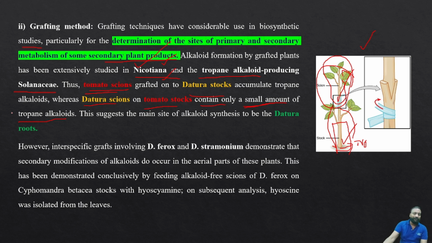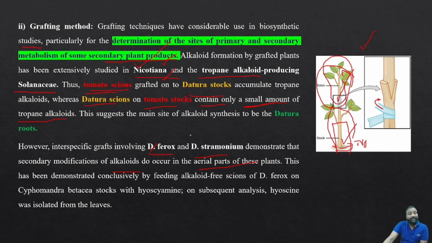However, interspecific grafts demonstrate that the secondary modification of alkaloids does occur in the aerial parts of this plant. Interspecific grafts are within the same genus, like Datura ferox and Datura stramonium, both of which have the same genus.